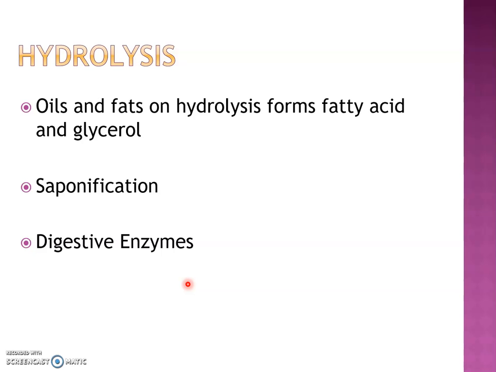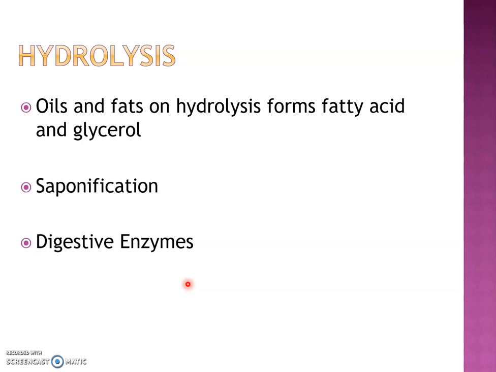Oils and fats are esters of fatty acids and glycerol. So on hydrolysis of these oils and fats, or when we decompose them, we get the corresponding fatty acids and glycerol. Normally, this hydrolysis is done using alkali. Alkali hydrolysis is very important in soap manufacture. In the discussion of soap, we use the term alkali hydrolysis of oils and fats.